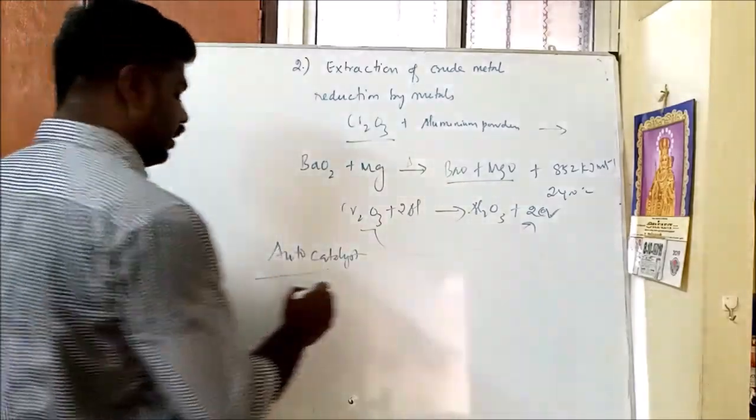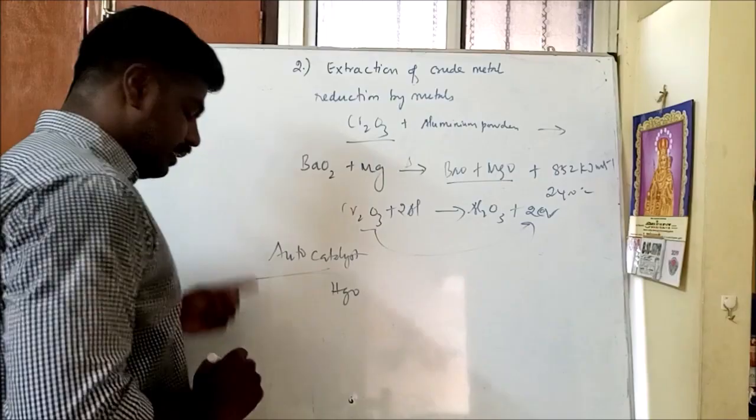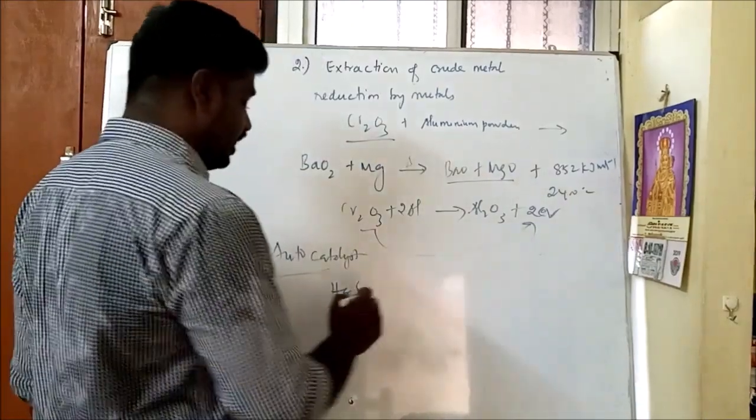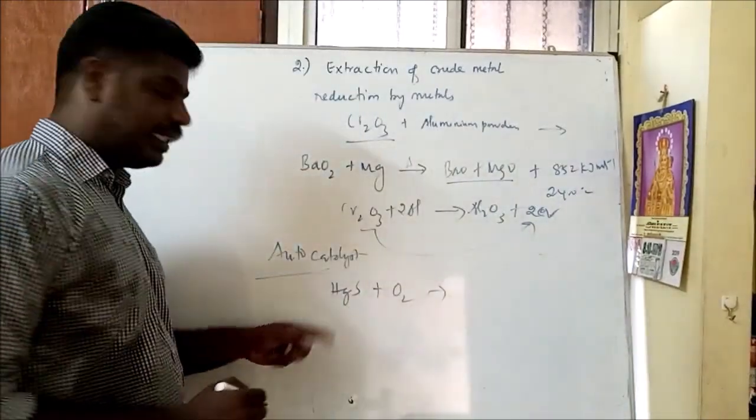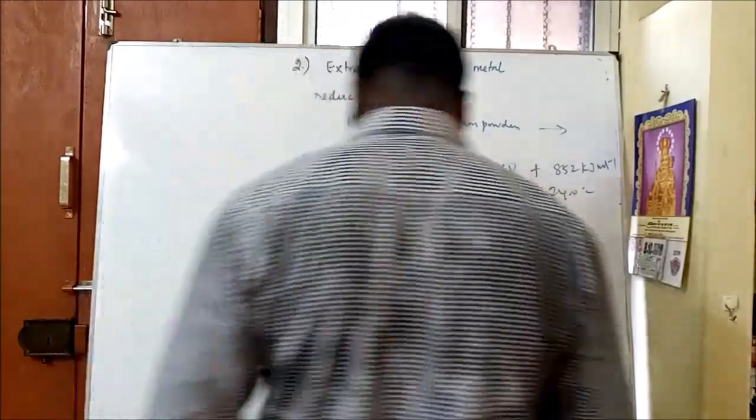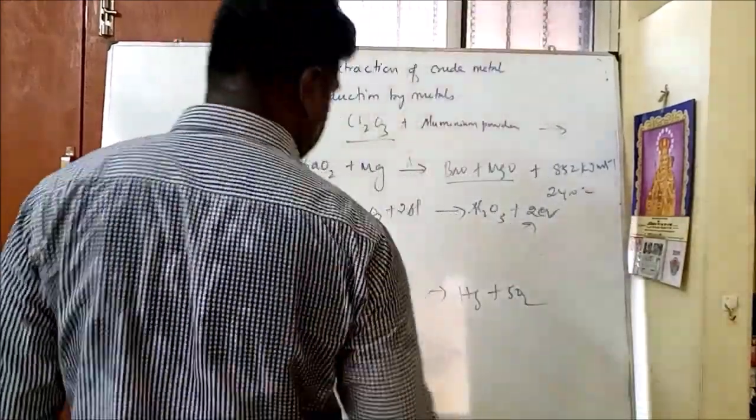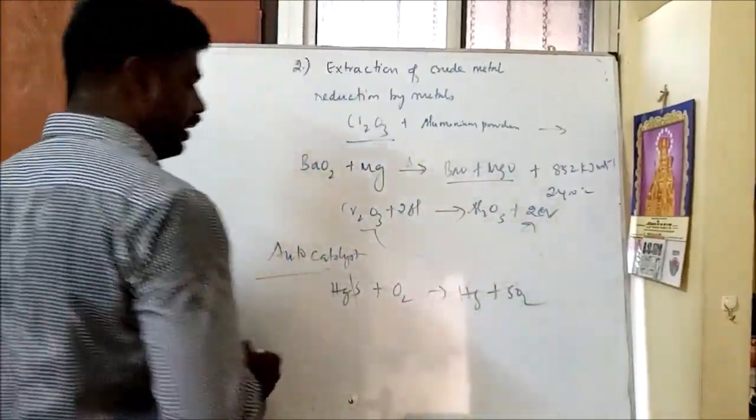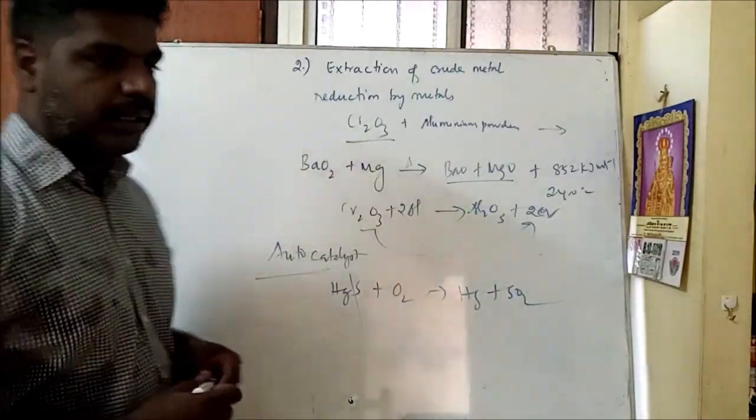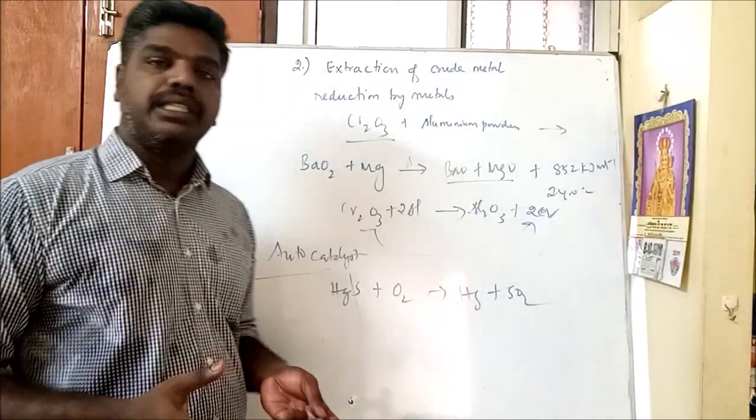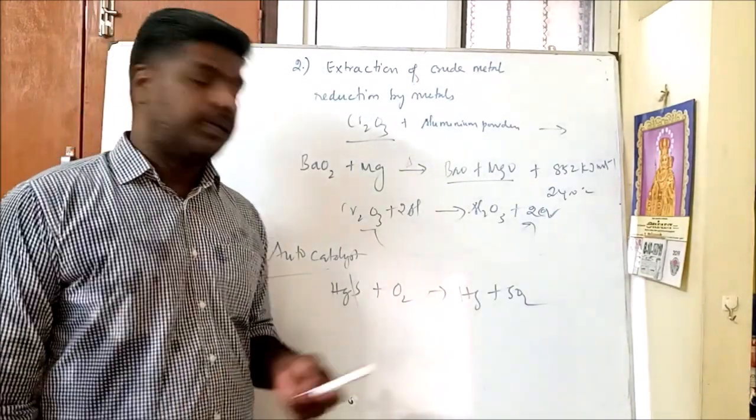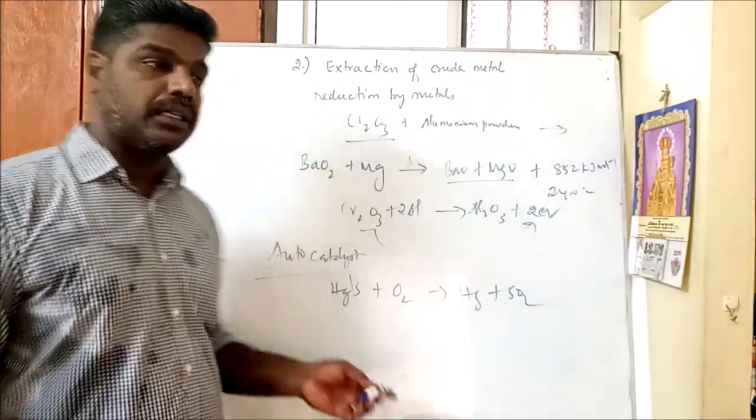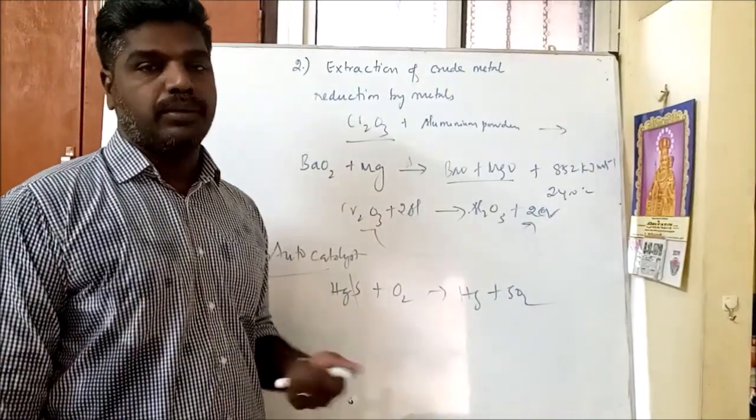For example, mercury oxide. Here, mercury sulfide, that is cinnabar. When it is heated during the roasting itself, the ore is converted into metal. The reduction process takes place here, and the sulfur is converted to sulfur dioxide. This process is called auto reduction. Without any reducing agent, while roasting the ore itself, the ore of the metal is converted into metal. Such a process is called what? Auto reduction. Definitely auto reduction will be asked in 2 mark questions.